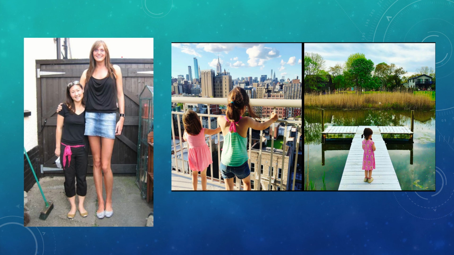We can say the white woman is taller than the Asian woman. Or we can say the Asian woman is shorter than the white woman. We can say that the white woman is more dressed up than the Asian woman.